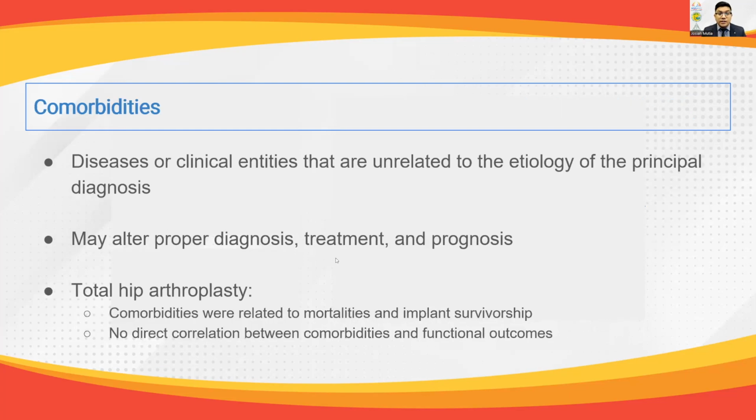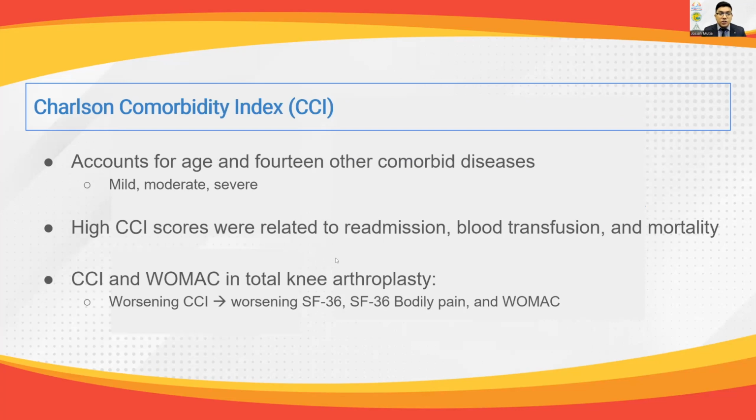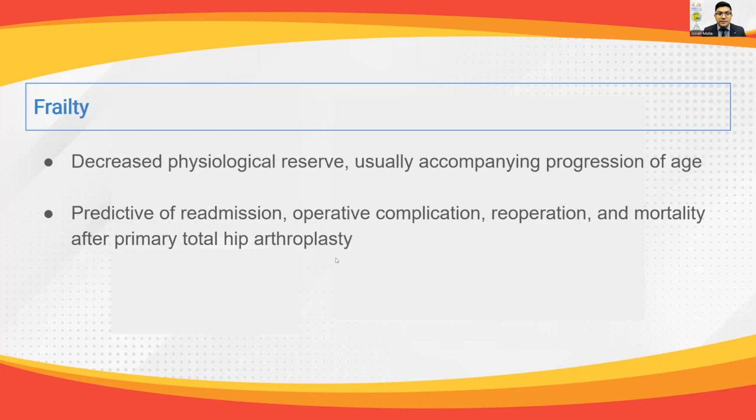Comorbidities are diseases or clinical entities that are unrelated to the etiology of the principal diagnosis. These are important to identify because these circumstances may alter the proper diagnosis, treatment, and prognosis. They were found to be related to mortalities and implant survivorship in hip arthroplasties, but there is no concrete correlation between comorbidities and functional outcomes. Charlson Comorbidity Index was developed as a method to classify comorbidities. Worsening CCI was related to worsening WOMAC in total knee arthroplasties.